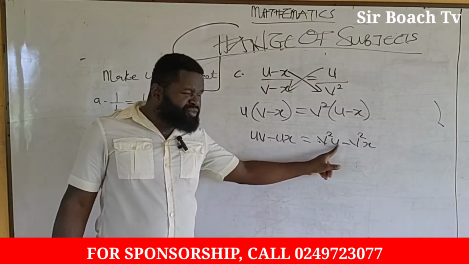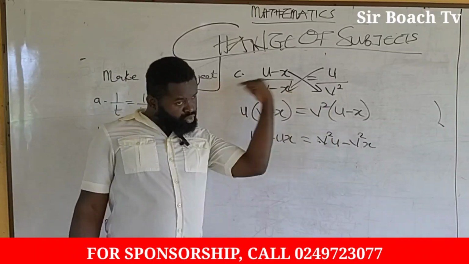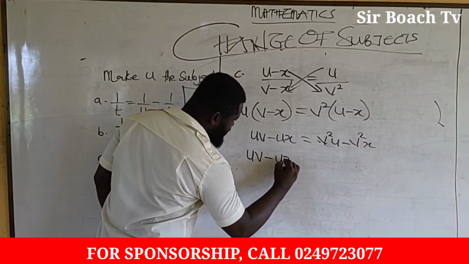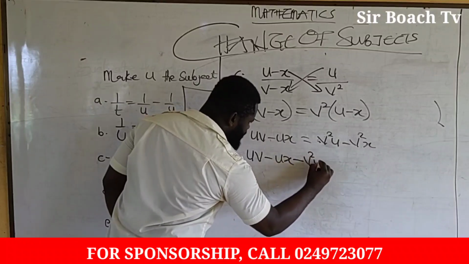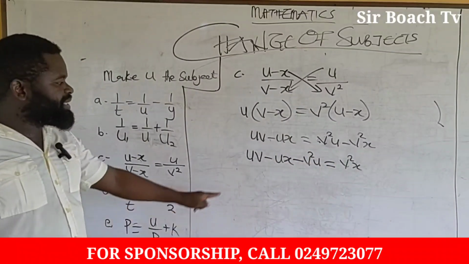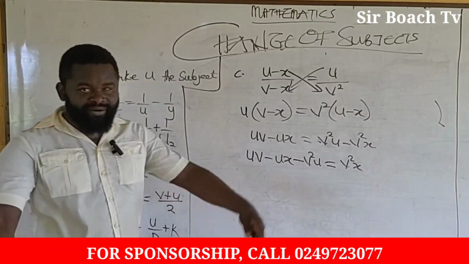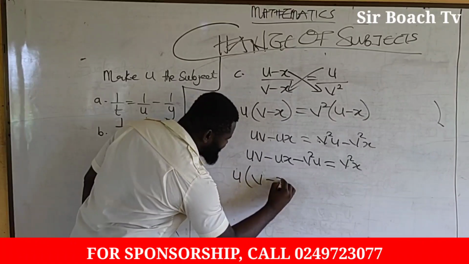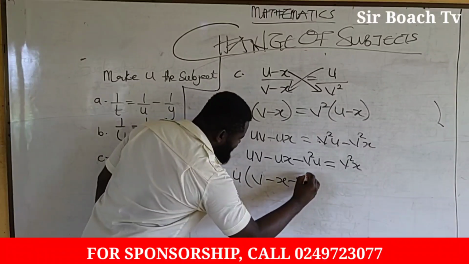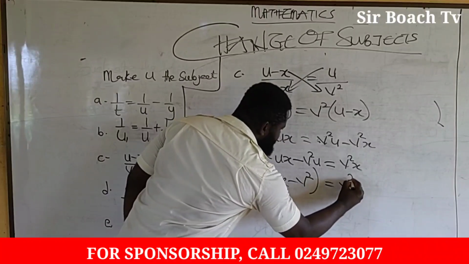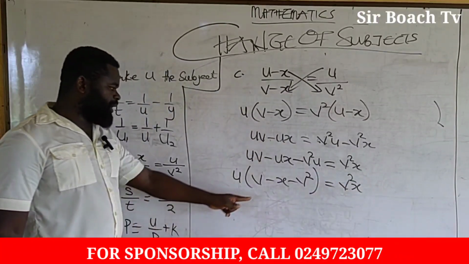Ux has u. We also have u here. So we'll bring this one also to the other side. So we are going to get uv minus ux minus v square u being equal to v square x. Now we have 3 terms involving x. We can factorize. So we'll factorize our u out, then we'll get u times v minus x minus v squared all equal to v squared x. Now what do we do from here?